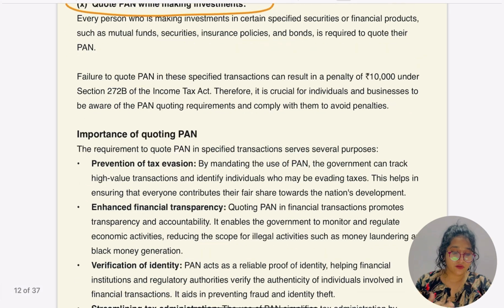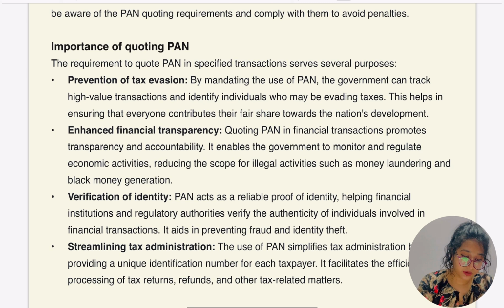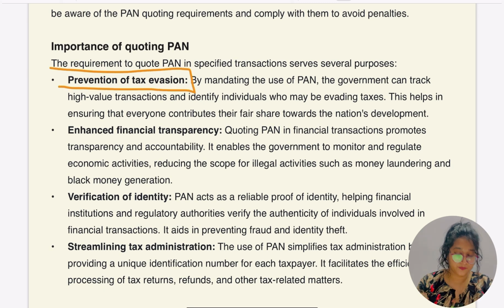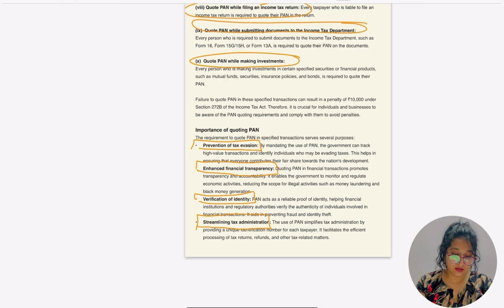Now let's go for some of the importance of PAN, the quoting of PAN, which means prevention of tax evasion. It helps in enhancing financial transparency, it helps in verification of our identity, and streamlining tax administration. It helps in these things.